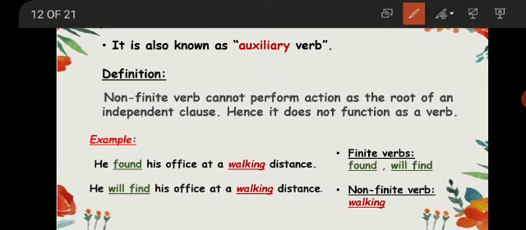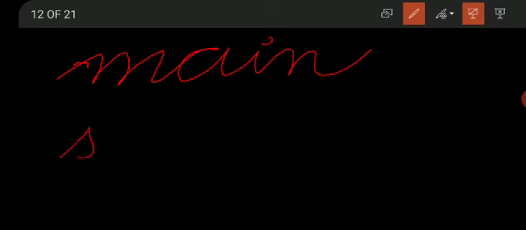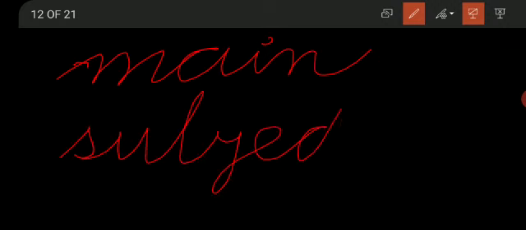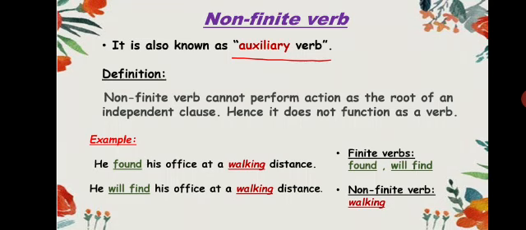The non-finite verb is also known as an auxiliary verb because it does not act as the main verb, and it also does not depend upon the subject. It means a non-finite verb does not have any agreement or any connection with the subject. So the non-finite verb cannot perform action as the root of an independent clause. Independent clause means a simple sentence. Here it does not function as a verb.